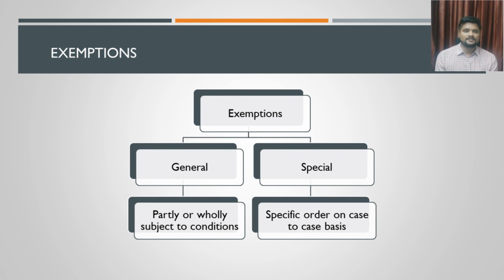The second category is special exemption. This exemption is provided on a specific product and on certain specific goods. There would be so many conditions attached to it. If all those conditions are satisfied, then you can avail that exemption. That exemption is called special exemption. We are not going into detail about special exemptions in this video. We may have a separate video for that purpose as well, but we are just stopping with the types of exemptions that are available under